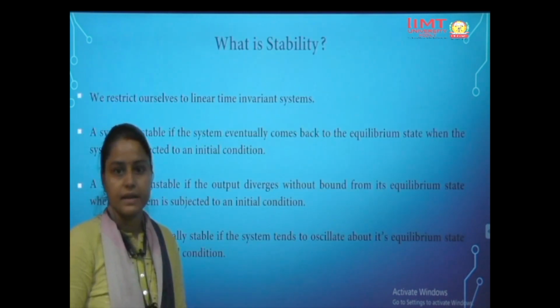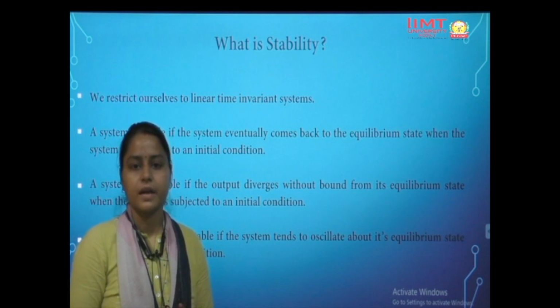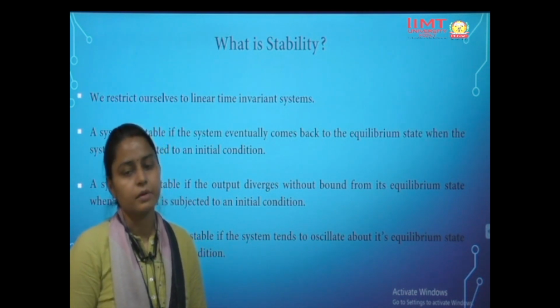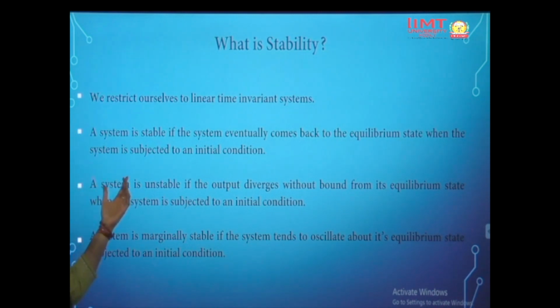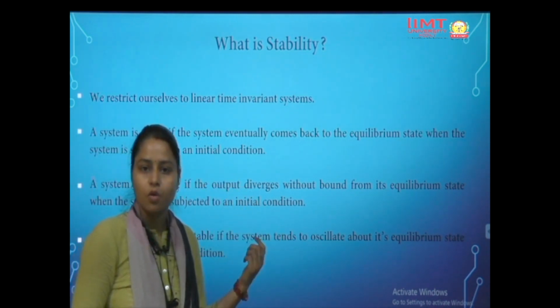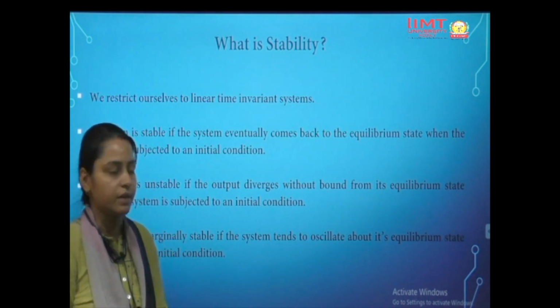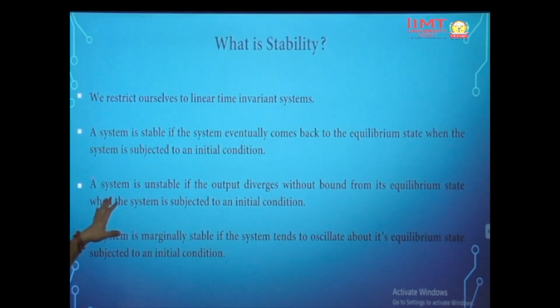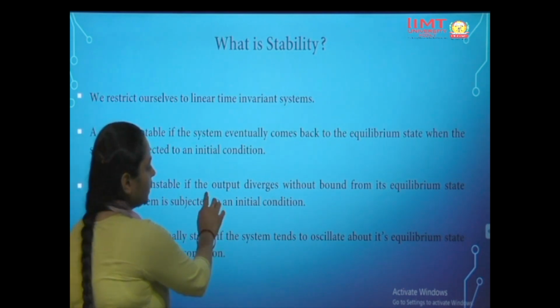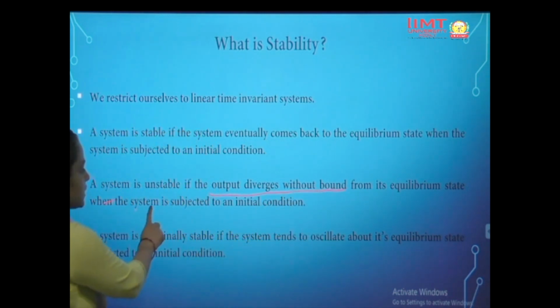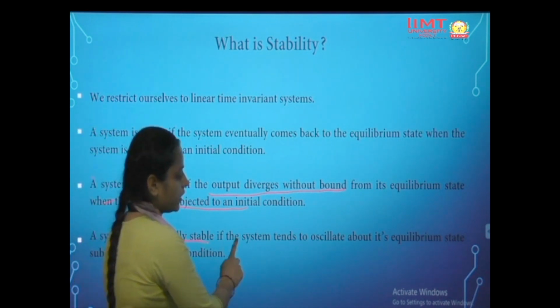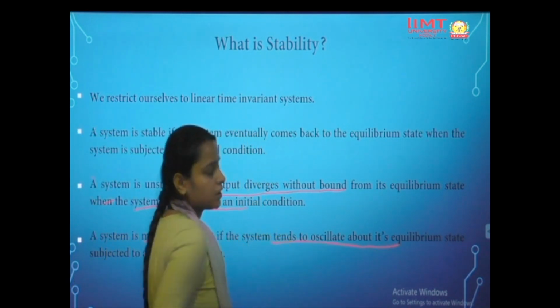First is, what is stability in this particular system. Like previous lectures, we will be studying only time invariant systems. A system is said to be stable when it comes back to the normal condition after applying some disturbances. A system is unstable if the output diverges without bound from its equilibrium state when the system is subjected to an initial condition, and it is marginally stable if the system tends to oscillate about its equilibrium state.